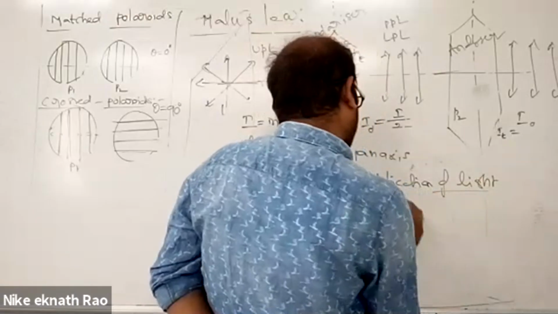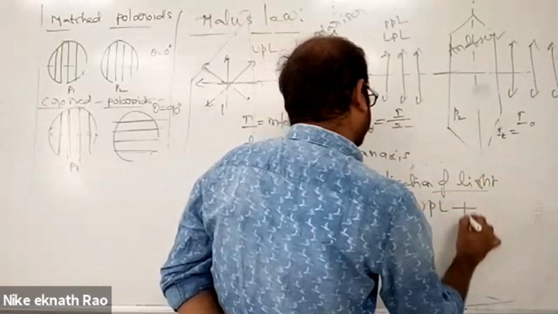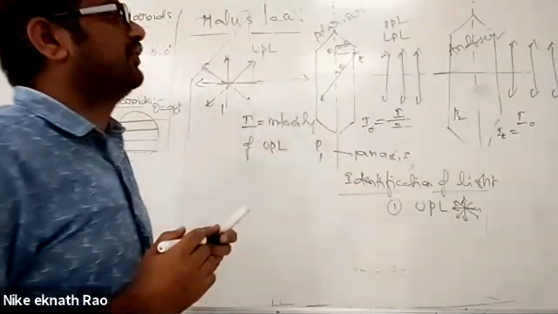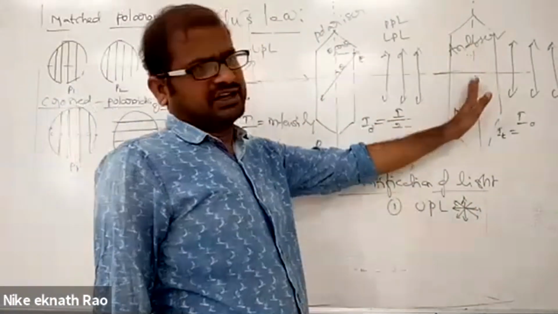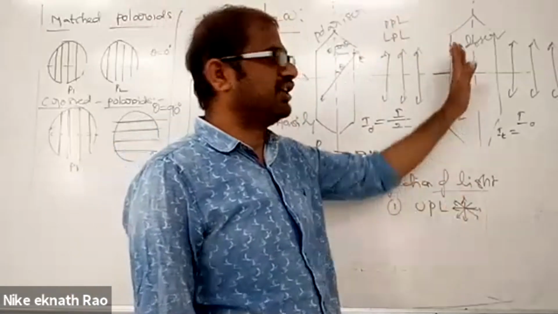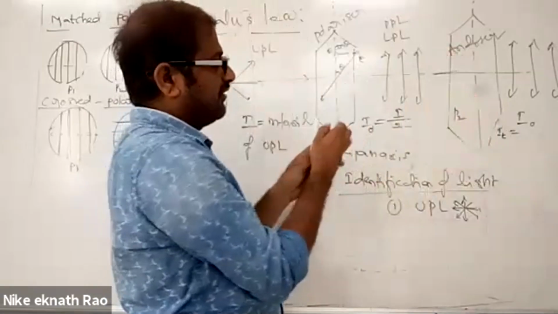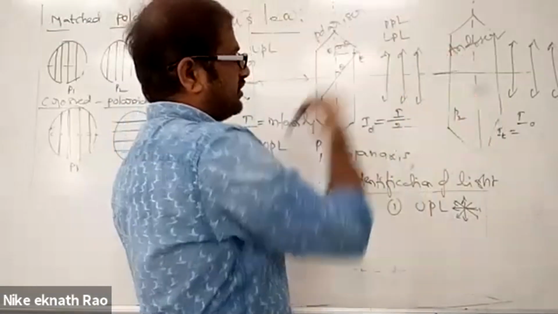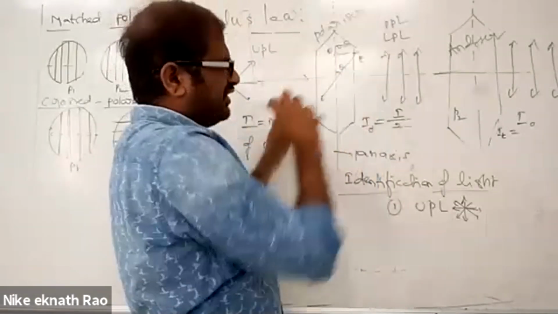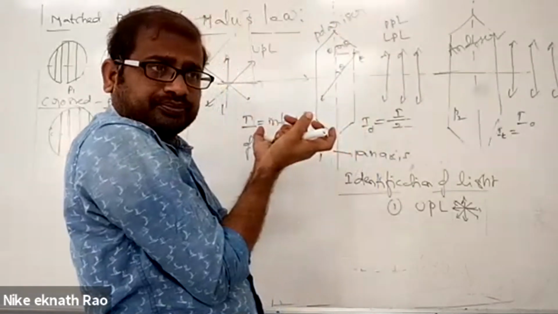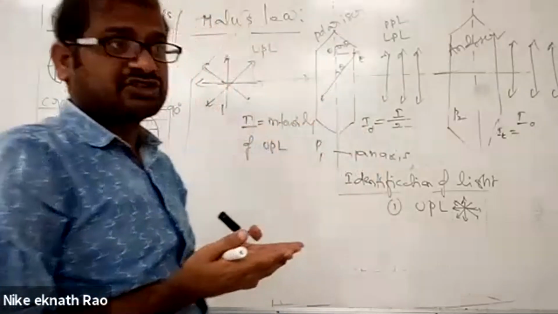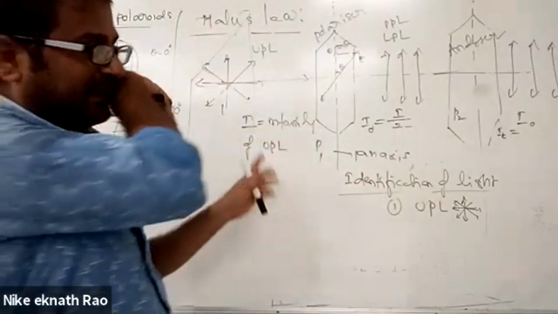For example, if unpolarized light is incident on this analyzer, unpolarized light has components in all directions: this direction, this direction, this direction, all 360 degrees round. In 3D, it is a 4 pi steradian solid angle. So in all directions components are there.